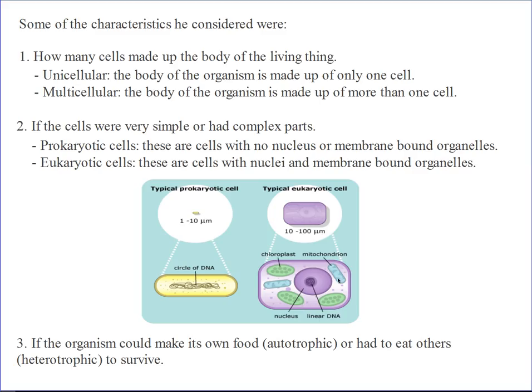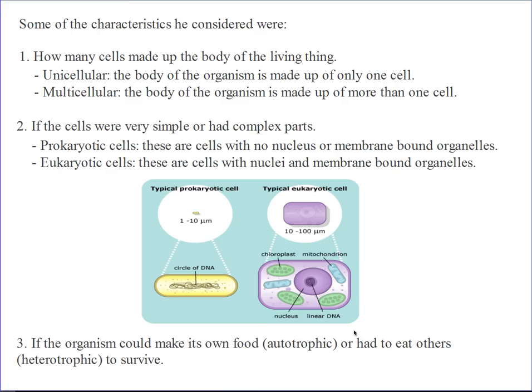Now, for the other type of cells, we can see a distinct nucleus here. We have our chloroplasts, and then we have other structures inside the cell. These are eukaryotic cells. They have a distinct nucleus and membrane-bound organelles.